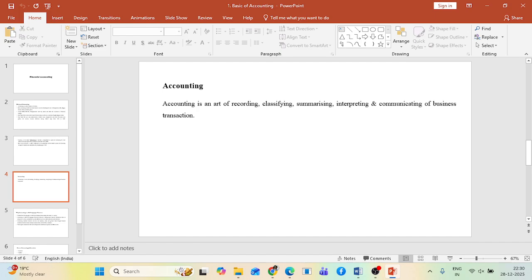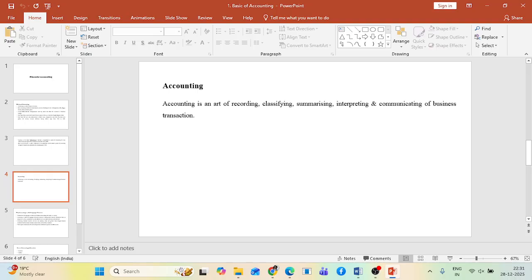Now coming to the recording of transactions. When we're talking about recording, it means writing all transactions in a systematic way, and in our accounting course, in the journal. First, you need to record the transaction. After recording the transaction, you need to classify it. It is next to impossible to make any sort of decision out of the transactions that you have recorded.